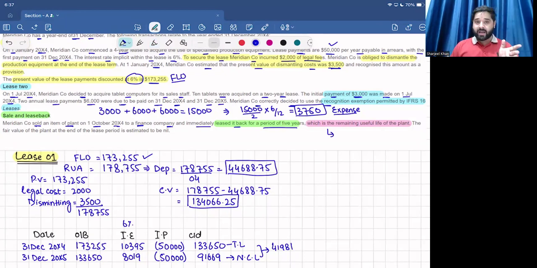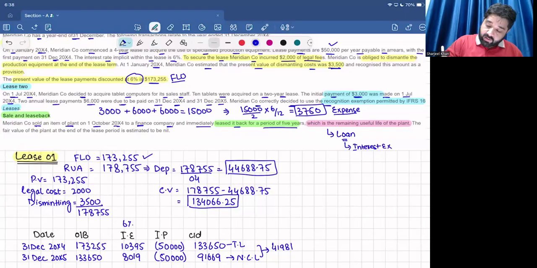You will not recognize the sale, and any amount received will be treated as a loan because no control is transferred. The total life of the plant is 5 years. I sell it and lease it back for the 5 years, right? So no control is transferred, and no gain or loss should be calculated. Meridian Company should not de-recognize the plant, right? And any amount received by Meridian Company will be treated as a loan, and they will recognize interest expense on that amount, right?